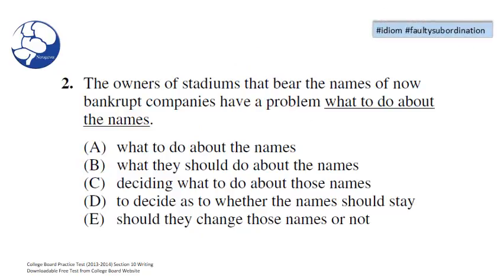Here we are with question 2 from section 10. Remember to look to the top right corner at our hashtags for the concepts that we'll be discussing for each problem. In this problem, we'll be discussing idiom and faulty subordination errors. The first time through, we'll go and solve the problem quickly and accurately. Pay attention to the words and phrases that we eliminate from each incorrect choice. Then, we'll solve the problem again and discuss the grammar involved, so make sure you take a lot of notes.